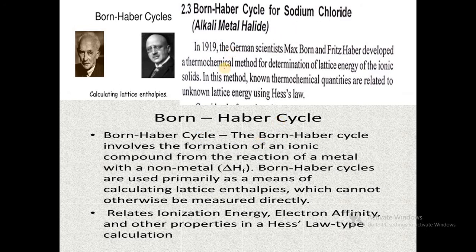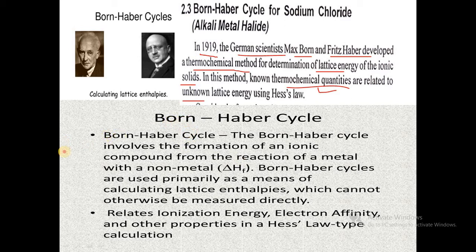So first, the Born-Haber cycle, which is used to calculate lattice energy, was discovered by Born and Haber in the year 1919. The German scientists Max Born and Fritz Haber developed a thermochemical method for determination of lattice energy of any ionic solid. In this method, known thermochemical quantities are related to unknown lattice energy using Hess law. So here Hess law is applied to calculate lattice energy by using the Born-Haber cycle.